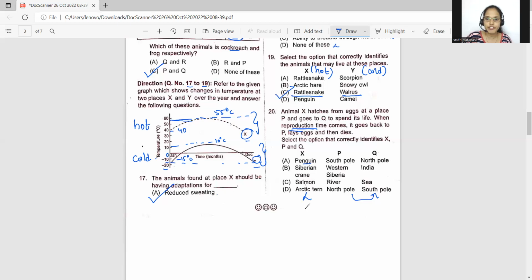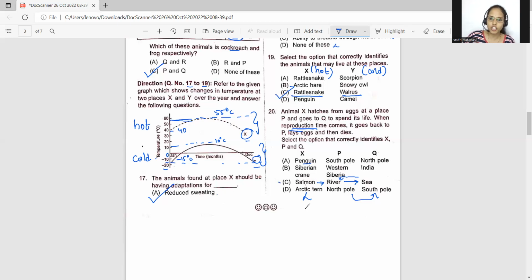Okay. But here, if you see in salmon fish, what it will do? Originally, it is living in the rivers. Then it will go to the seas for spending its life. When reproduction time comes, what will happen? It will come back to the river again. Okay. And then here it will lay eggs and then it will die.